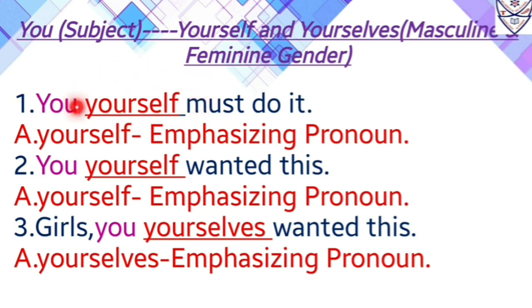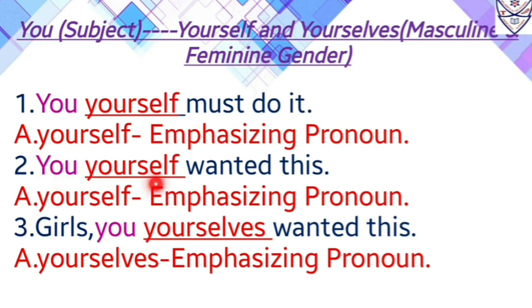So yourself is an emphasizing pronoun as it is used for the sake of emphasis in this sentence, as while speaking also I will put a stress, that is you yourself must do it. So yourself is an emphasizing pronoun, as well as it comes before the verb, that is must. Yourself comes before the verb and it is followed by a subject.